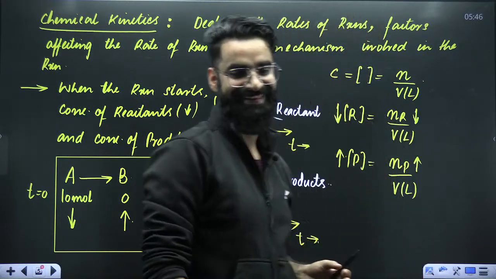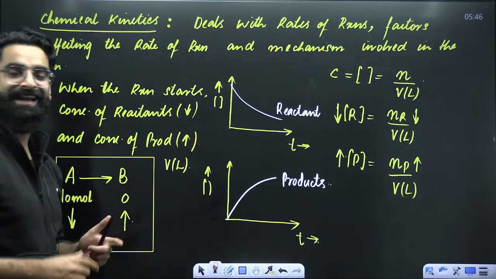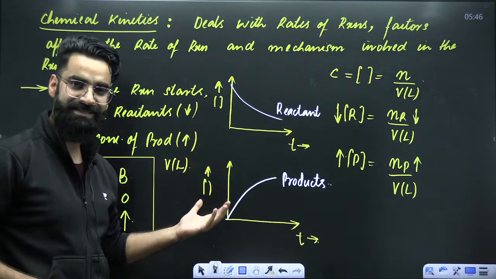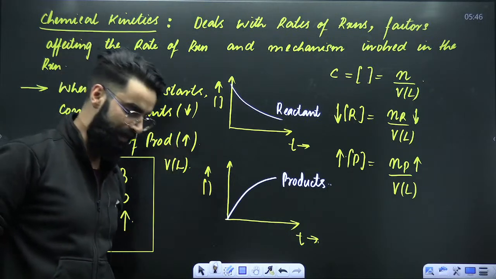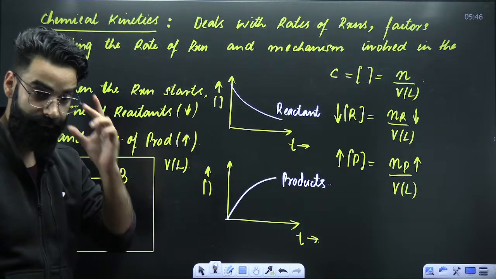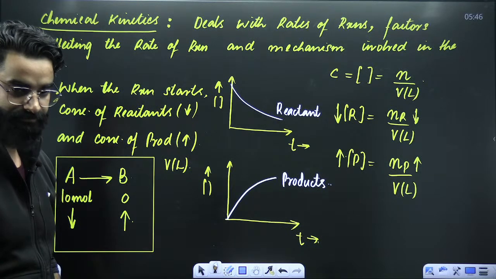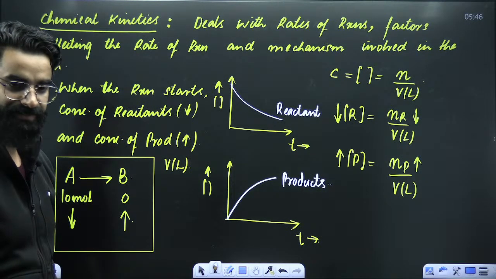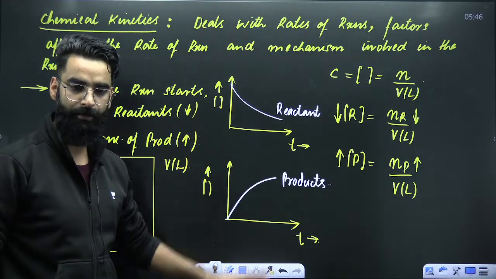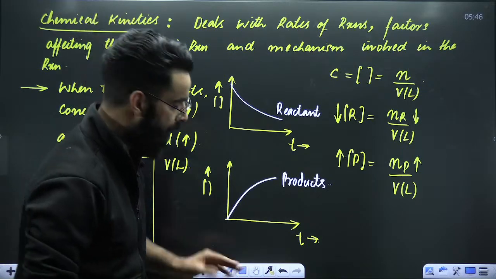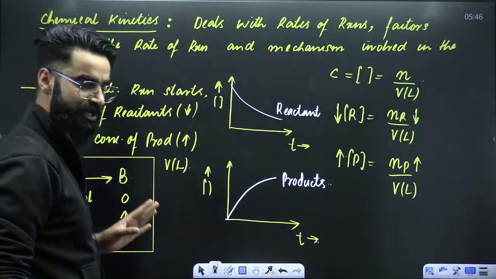Okay, is this particular statement clear? As the reaction proceeds, the concentration of reactant will keep on decreasing and the concentration of product will keep on increasing. Perfect. And these are the two graphs which I would want all of you to remember from now onwards. I hope this is clear to everyone.